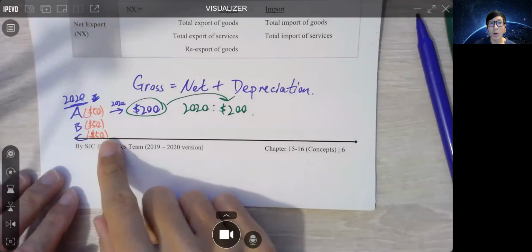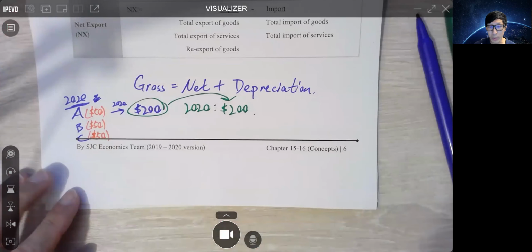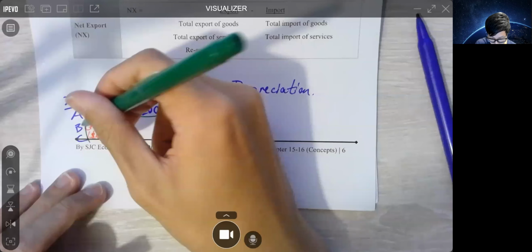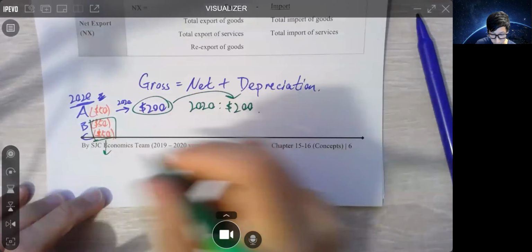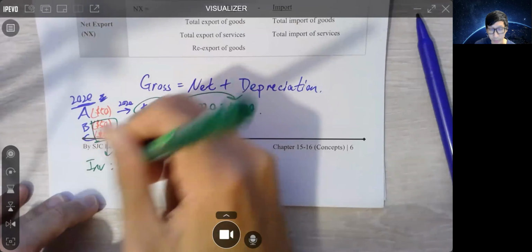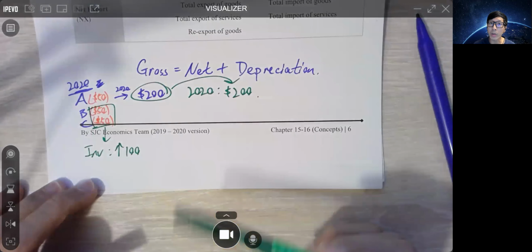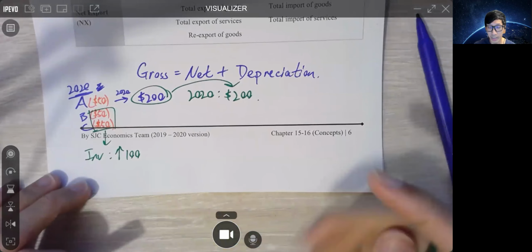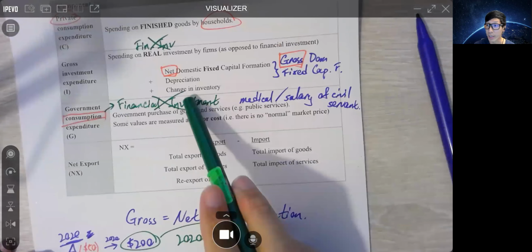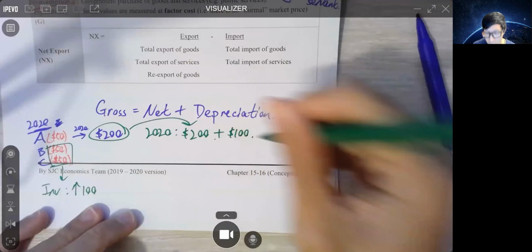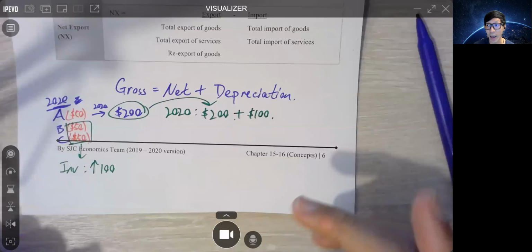These two unsold, what do we call this? We call this the inventory. 於是我而家多咗幾多 inventory？Inventory increase by 100. 我多咗100蚊嘅 inventory 未賣出去, but there is production. Therefore, change in inventory, we also need to add in to reflect the true production value.